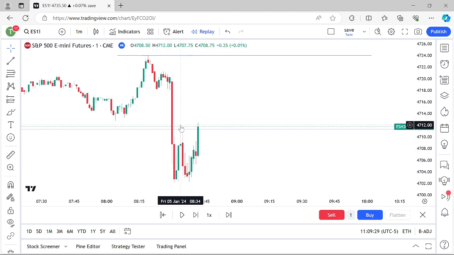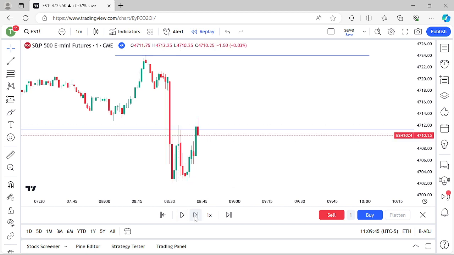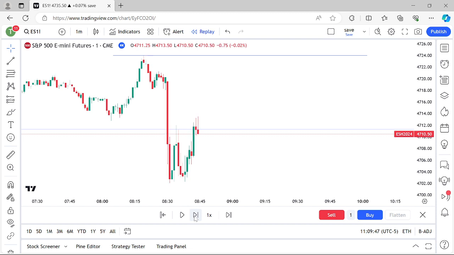You need a break of a swing high level to have that shift in market structure to the upside. We see that happening right here. It comes up and it cracks that short-term high. Is it ready yet though? It's not ready yet. Why? Because we still need fair value gap confirmation. There it is, guys. Literally right there.